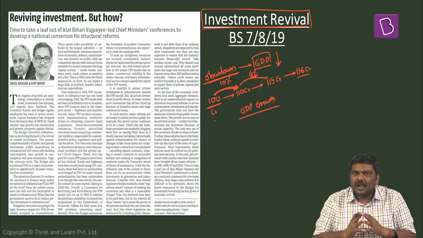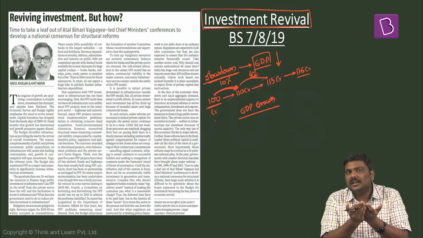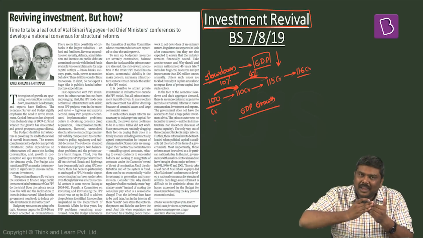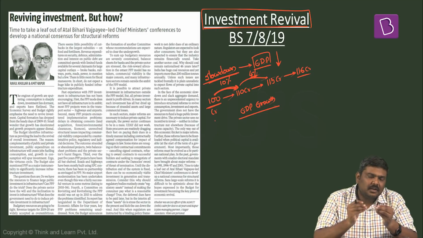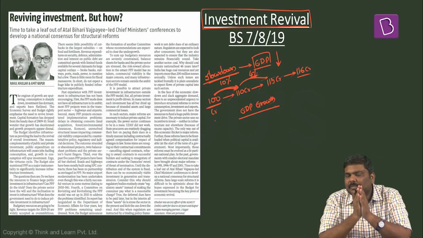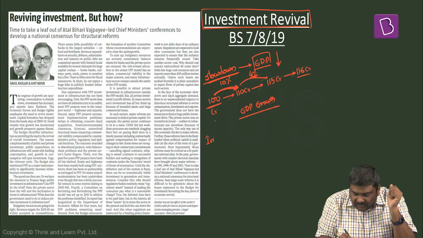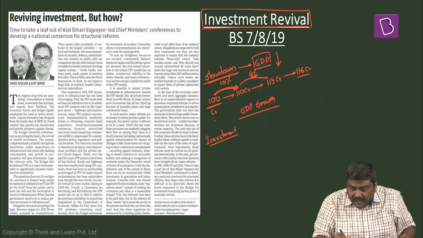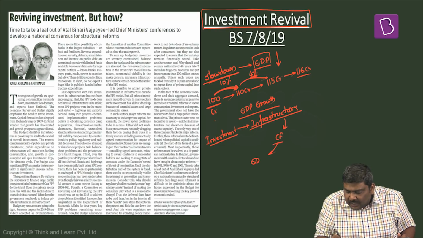Now the question is, how do you revive the growth rate in the case of India? How do you ensure that rather than a declining GDP growth rate, there will be an increasing GDP growth rate in the Indian economy? The article discusses this concept. In the recently concluded budget, one of the very important focus points was investment in infrastructure. The finance minister discussed investment in infrastructure, which will lead to capital formation, which means there is GDP growth.